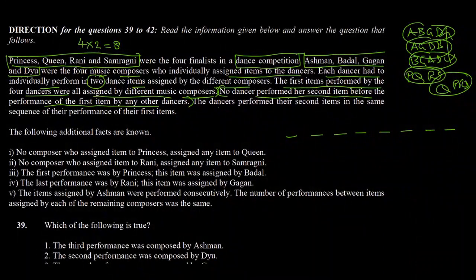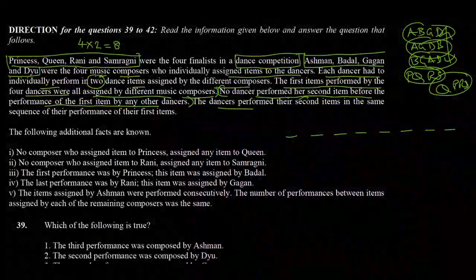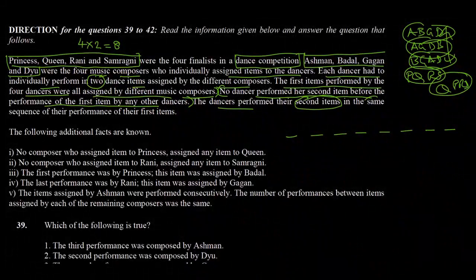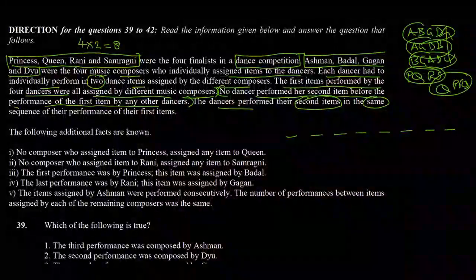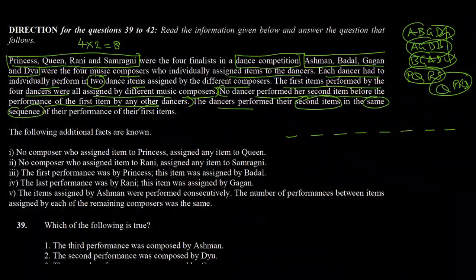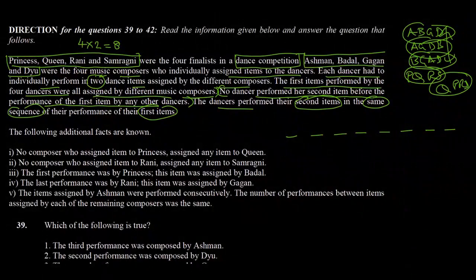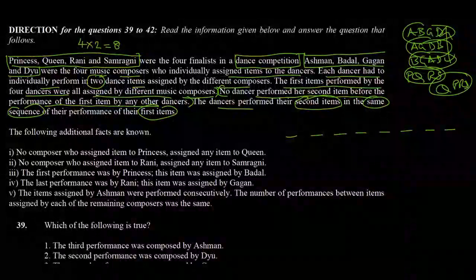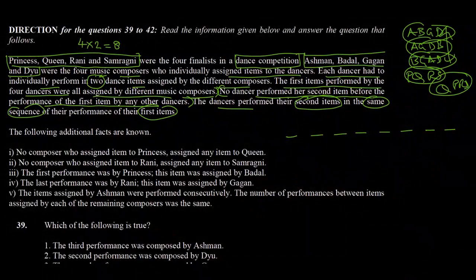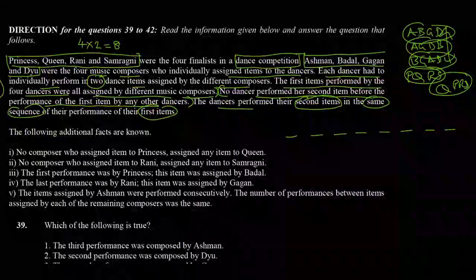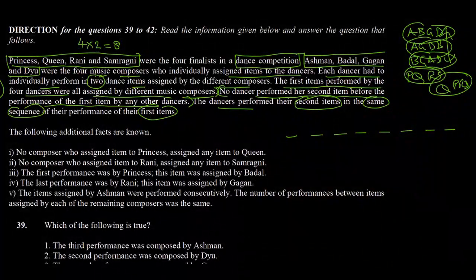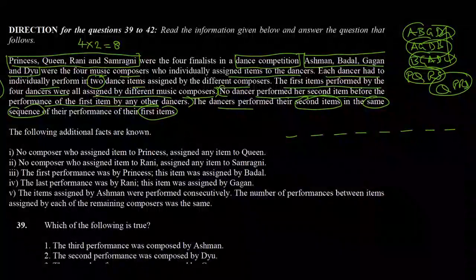The next one says the dancers perform their second items in the same sequence of performance of their first items. So if the first four sequence was PQRS, then the second sequence will also be PQRS. This is an important clue.